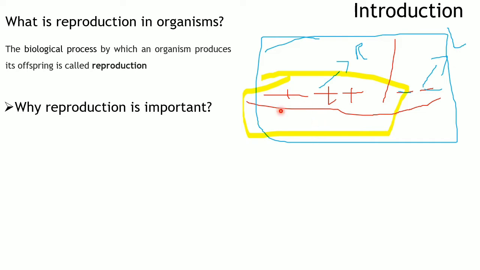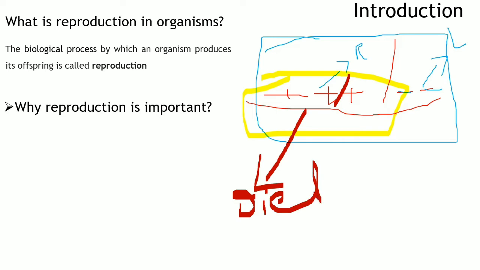Now, what do you think will happen? As I told you earlier, the life cycle will continue. Let's assume these two died due to the aging process as the life cycle progressed. And this one rabbit was killed by predation, because lions go and prey upon the lower animals, right?